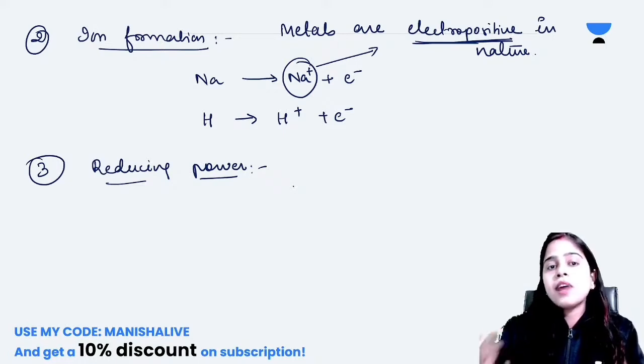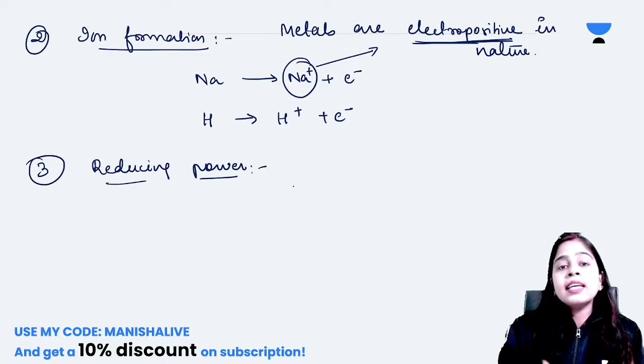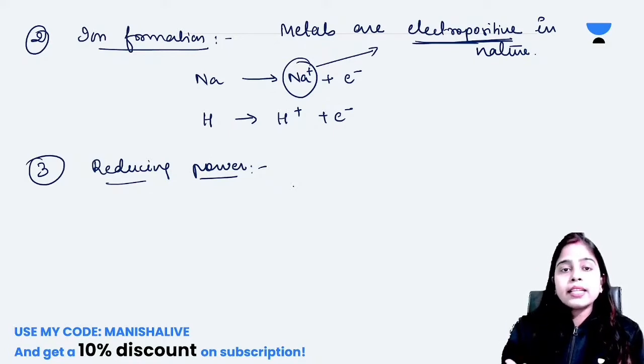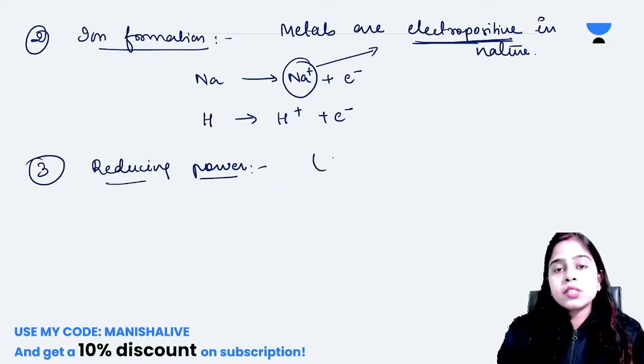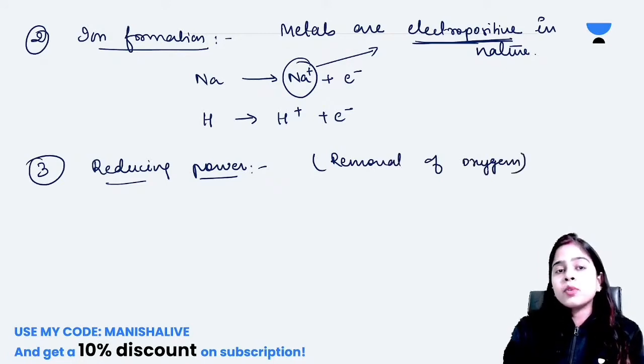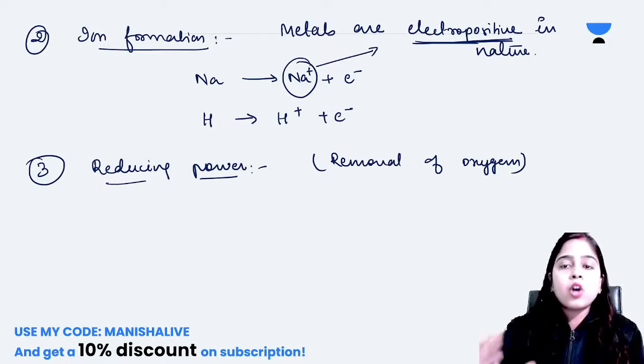Generally, metals have a higher tendency towards oxygen than other elements. In electronic terms, reduction is gain of electrons, which we will discuss in some other chapter. But right now just understand that reduction means removal of oxygen.